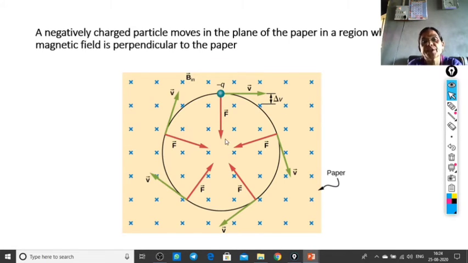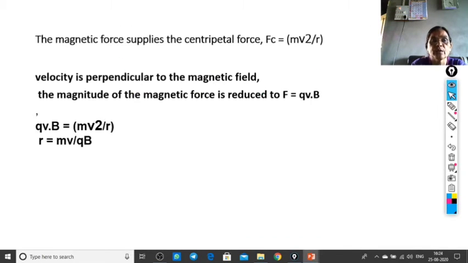And the force is directed inside the circle. The magnetic field B is perpendicular to the plane of the paper, and the particle moves in the plane of the paper. Here, the velocity vector starts from here, tangential to this circular path, and therefore the change is delta v. Plane of the paper, magnetic field, this is exactly the experimental situation regarding the motion of a charged particle in a constant uniform magnetic field.